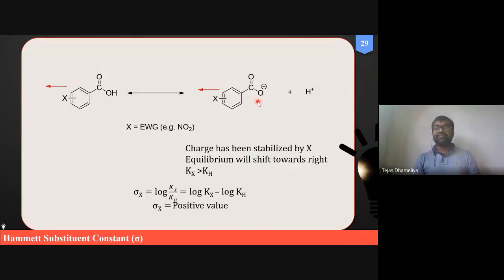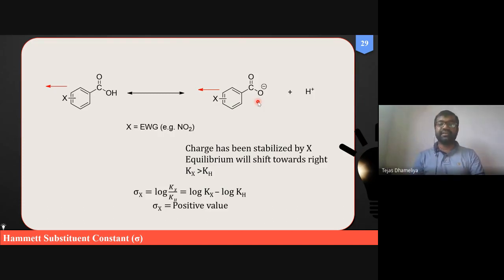We have learned that charge delocalization is responsible for increasing the acidity, and charge localization is responsible for a decrement in acidity.